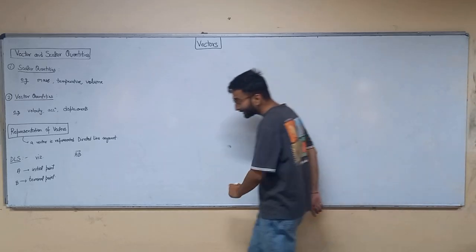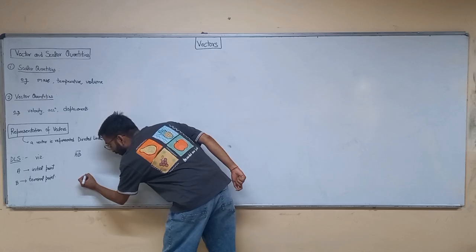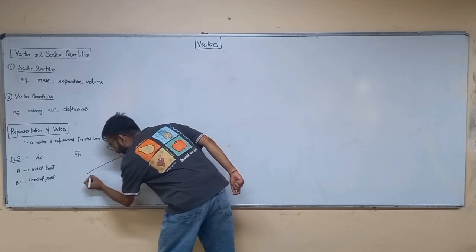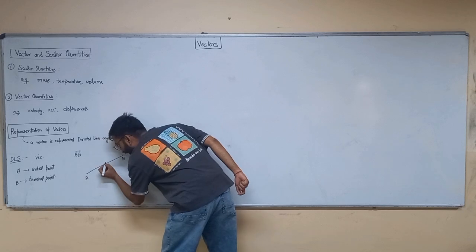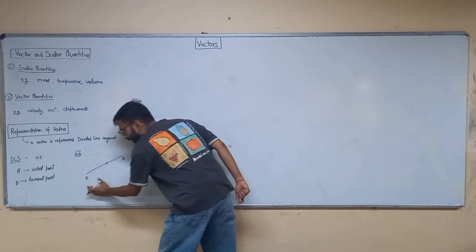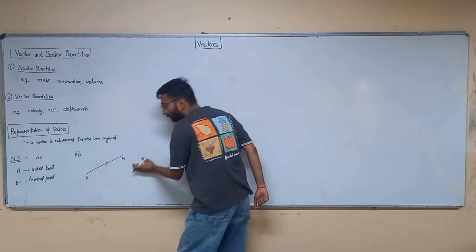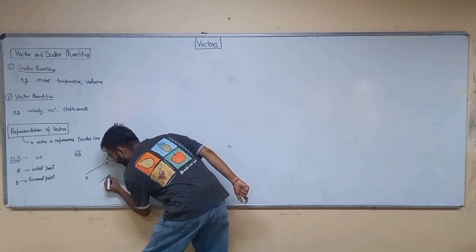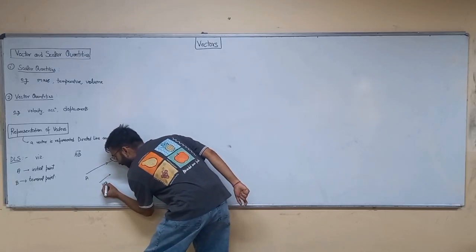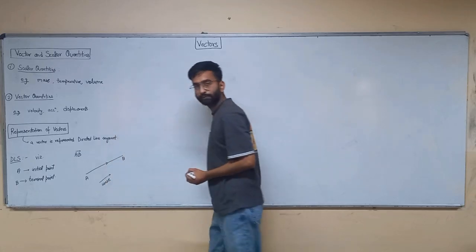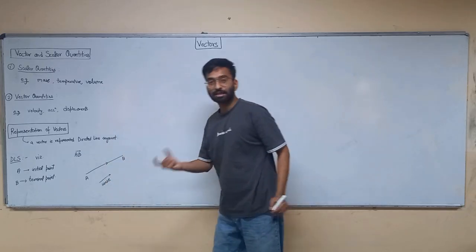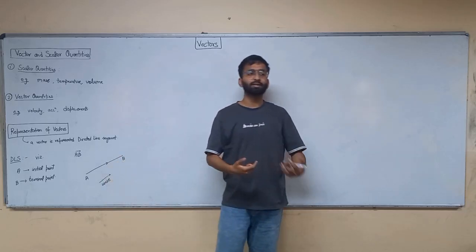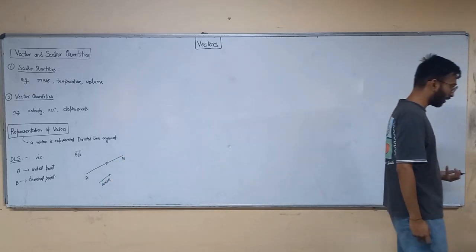So how do you represent it? Suppose there is a vector AB. There are two points A and B, and the direction of that AB is from A to B. The sense of this vector is like this. Alright. What is B? B is the terminal point, the ending point or tip point. What is A? A is the starting point or initial point. Alright.